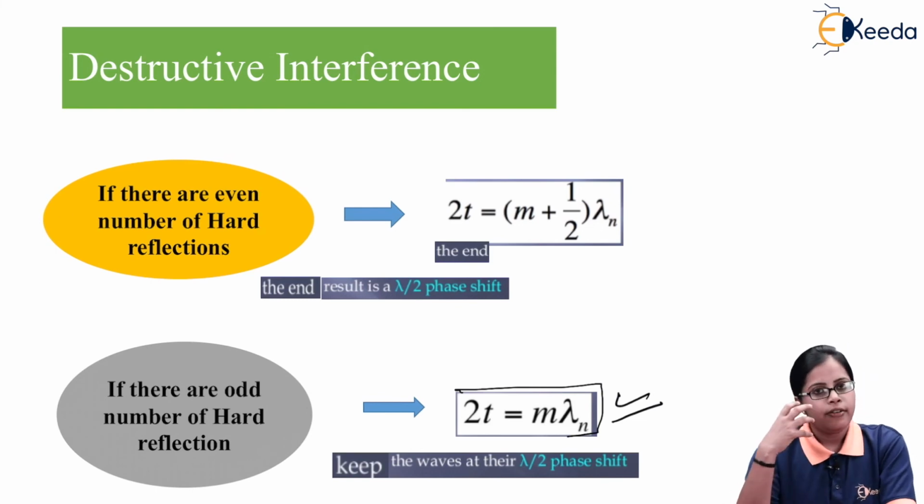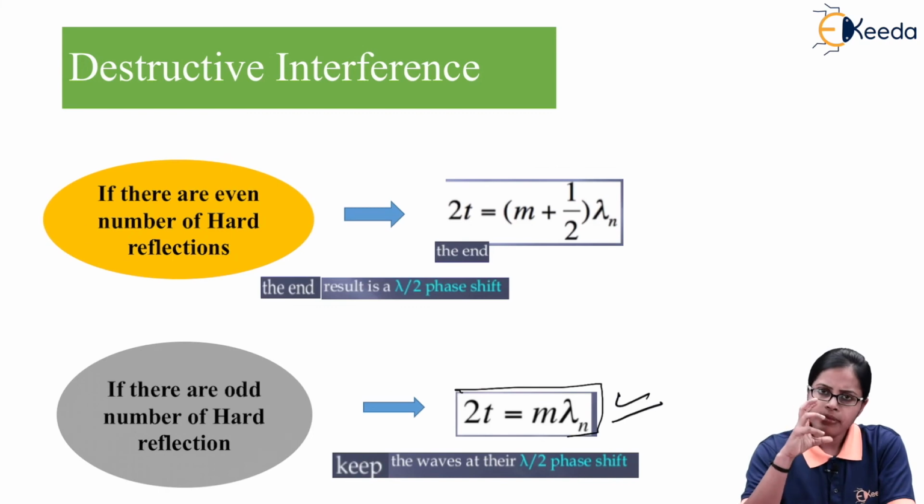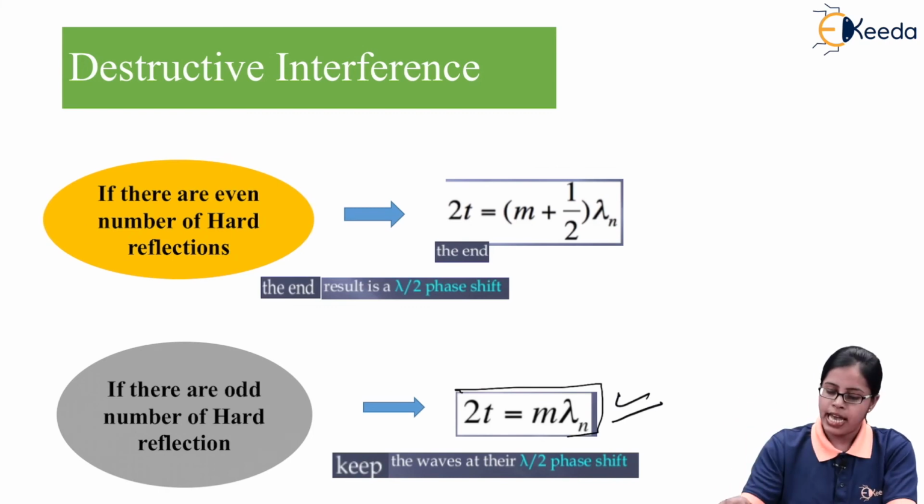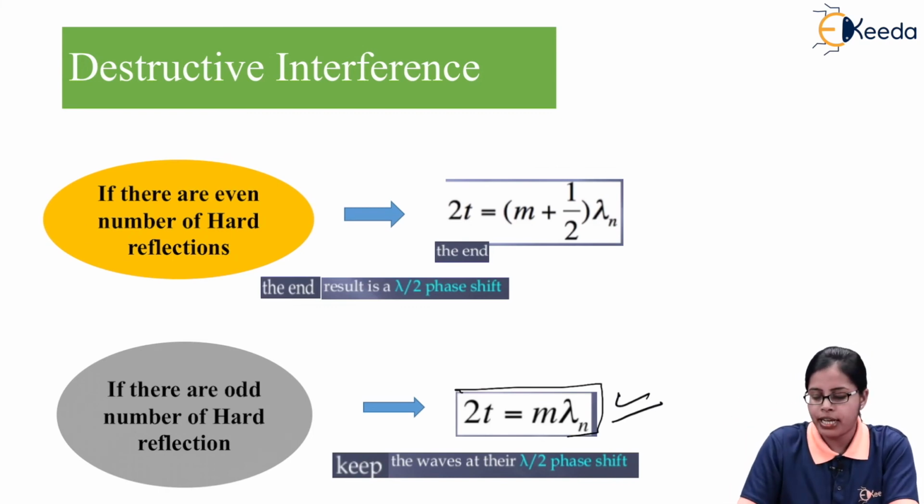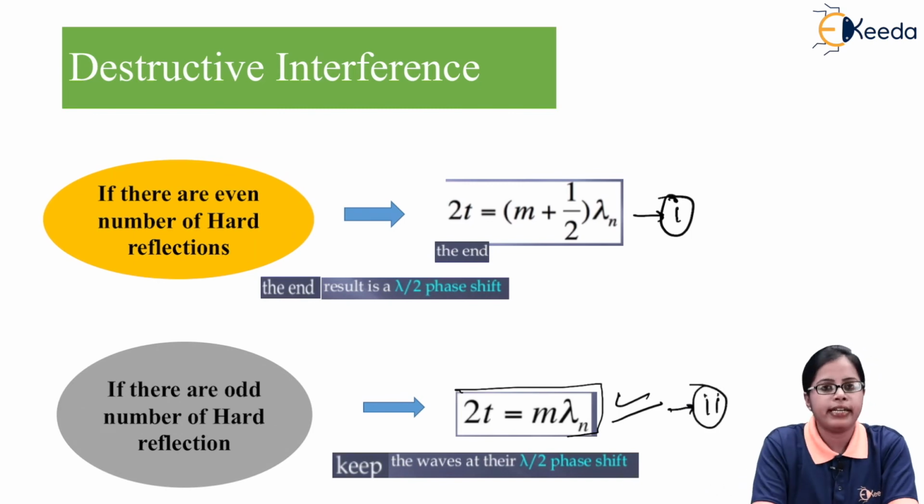So for destructive interference, there are two conditions. One is an even number of hard reflections, having the mathematical condition as the above equation, that is equation 1. The second criterion is that if there are an odd number of hard reflections, that gives us the second mathematical criterion for destructive interference.